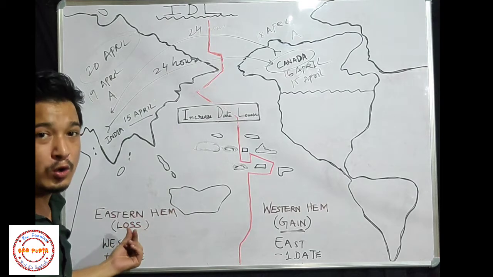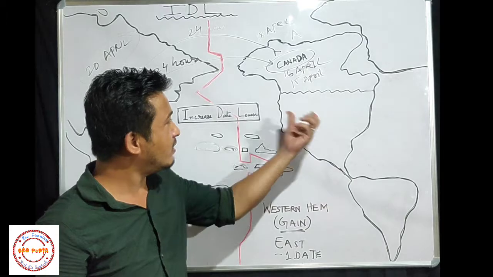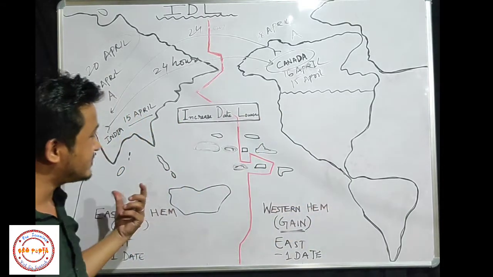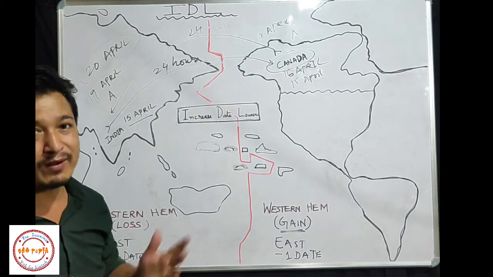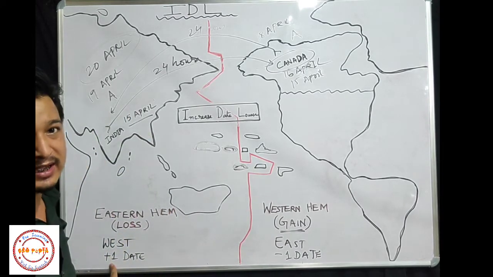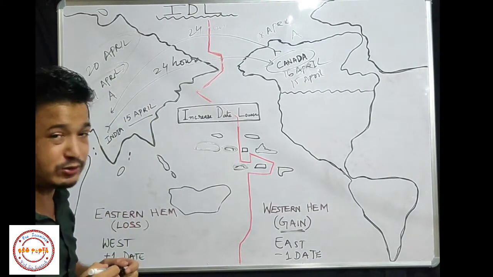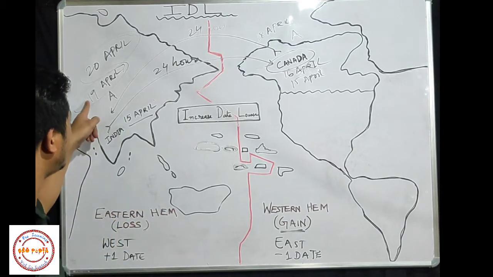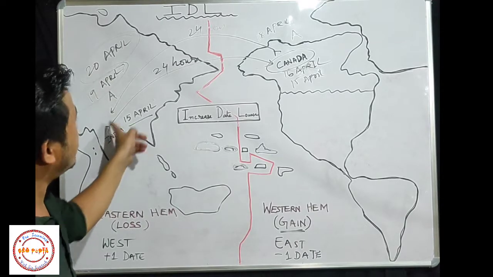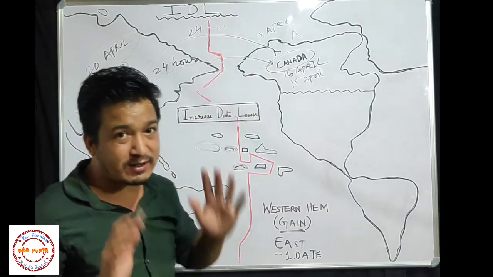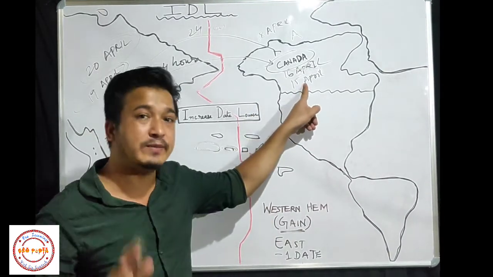So again, if you are traveling from the Western Hemisphere to the Eastern Hemisphere by crossing the international date line, you will lose 1 day and the date will be plus. According to our calculation it should be 19, but 1 will be added and it will be 20. When he was moving there, according to our calculation it should be 16, but 1 will be minus, so again it will be 15.